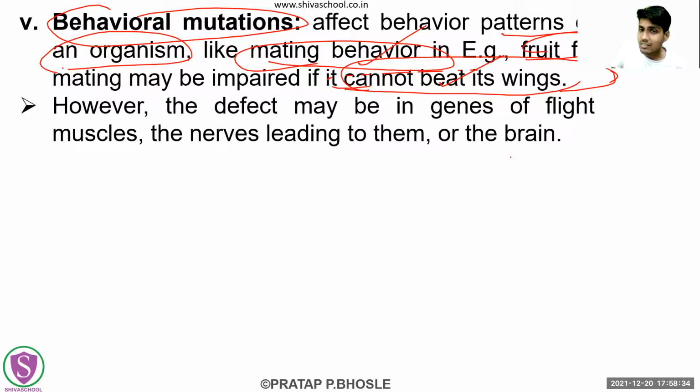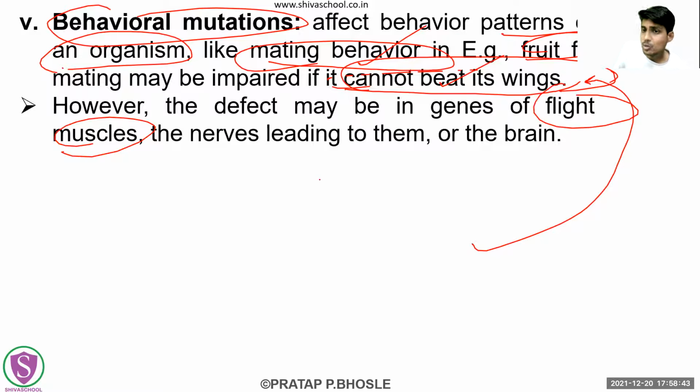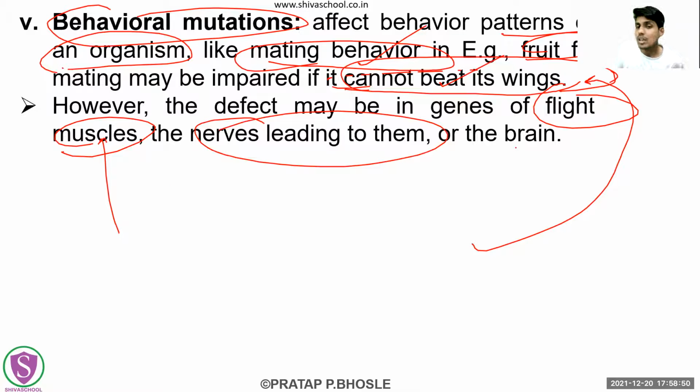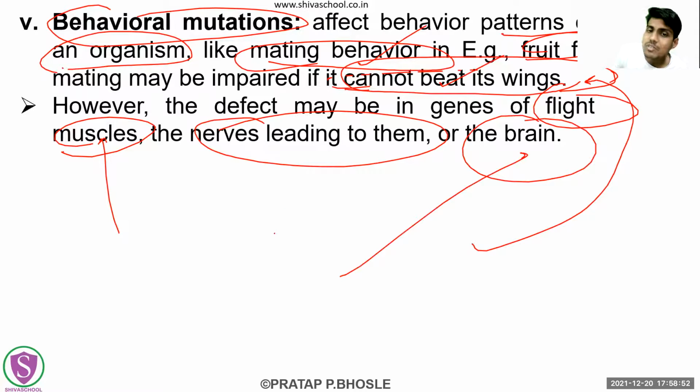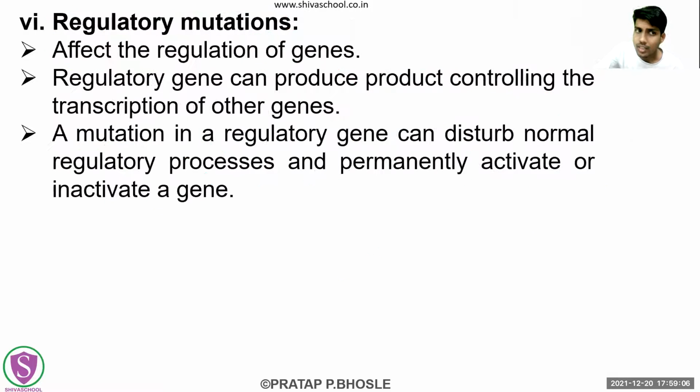Now the reason behind this fruit fly's inability to beat its wing correctly may be a mutation in the flight muscles, or mutations in the nerves which lead to these flight muscles, or maybe a mutation in the genes which are there in the brain of that fly. Okay, so such mutations in these different regions may cause these kinds of behavioral mutations. Okay, the example is the fruit fly.